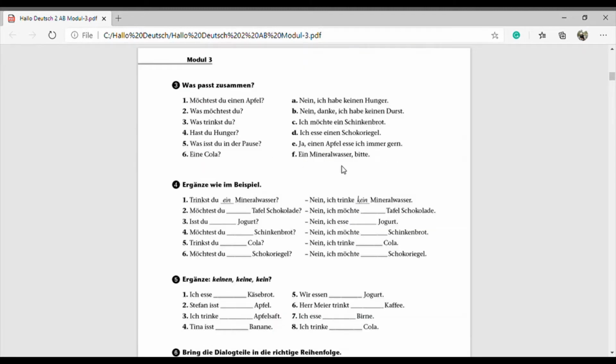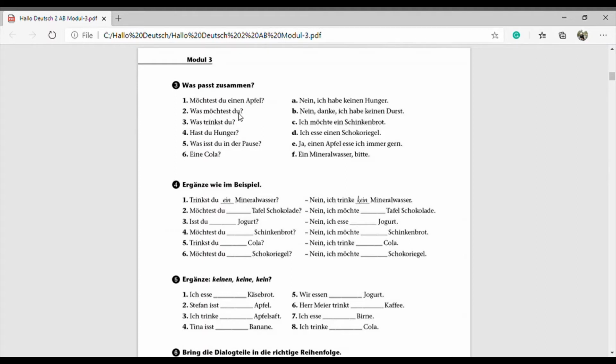Okay, so then we move to the next one. Nummer 3, was passt zusammen, that means what comes together, what suits together, or we can say what belongs together. Nummer 1, möchtest du einen Apfel? That means would you like to have an apple? Then we have to match the following. So what we will do first, read all these 6 sentences and then all 6 options. Okay, so möchtest du einen Apfel essen?